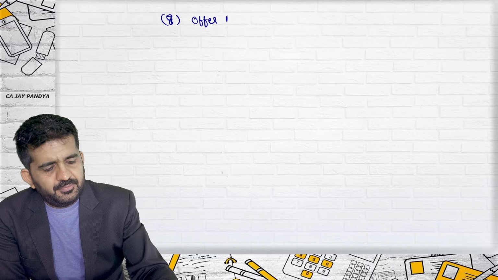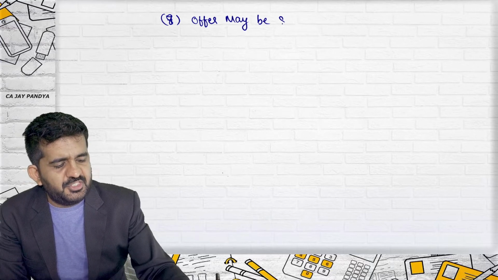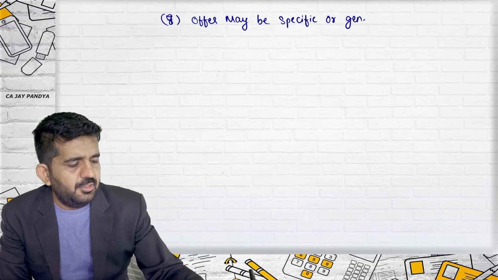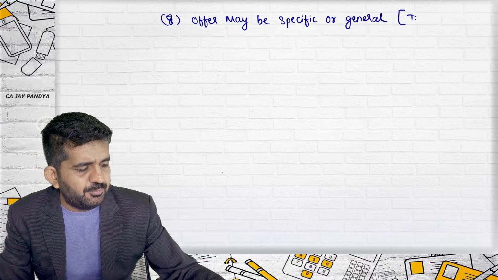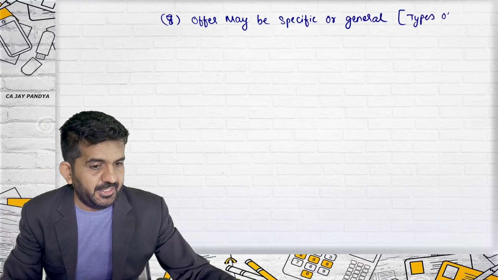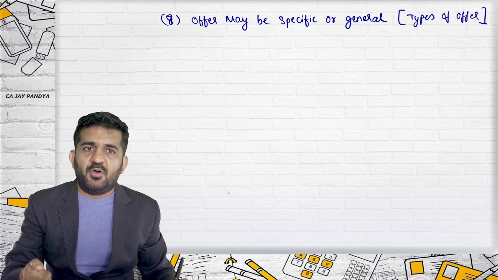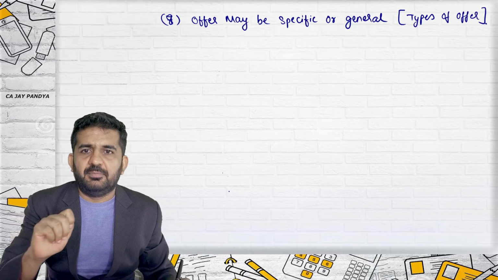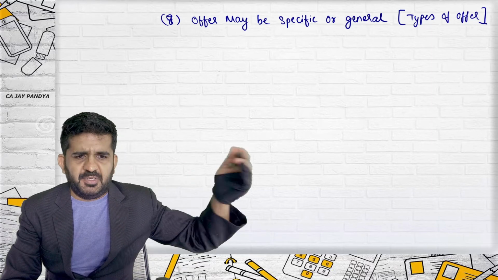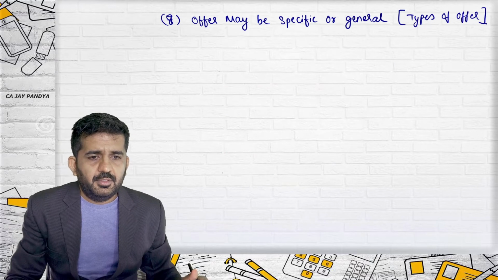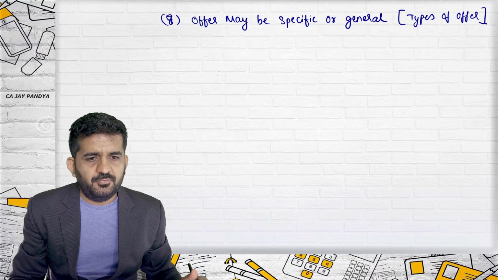This is 8th. Offer may be specific or general. This we will be learning in types of offer. That will be the next point. At that time we are going to learn offer may be specific or general. What are specific offers? What are general offers? Let me just verify. It must be communicated to offeree.